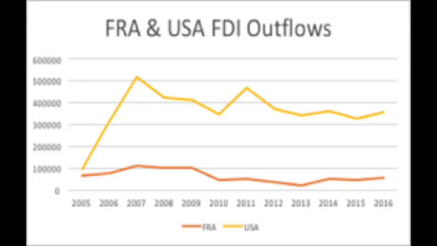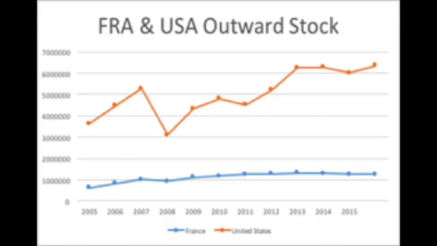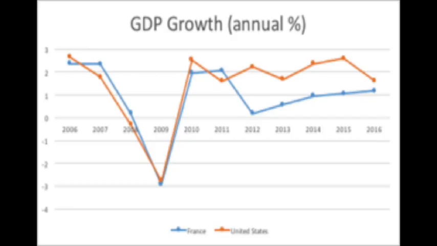Compare this to the U.S., whose data is less steady and shows many more drastic increases and decreases. While France shows more stability, the U.S. has had higher inflow and outflow values at each point from the years 2005 to 2016.